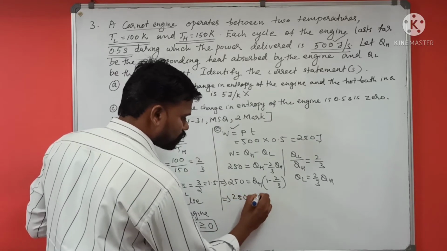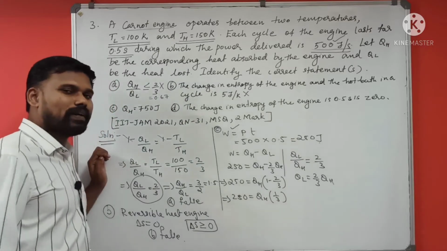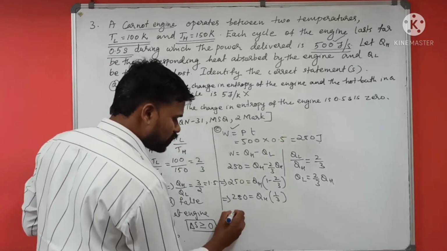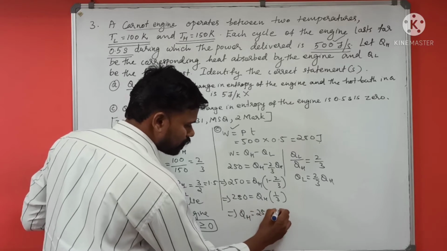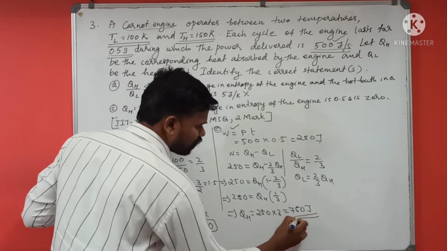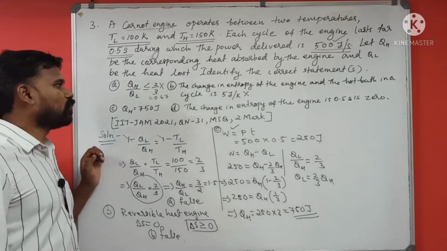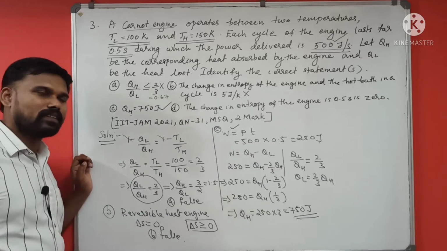250 is equal to QH into 1 by 3. So what is the value of QH finally? QH is equal to 250 times 3, right? This is 750. In SI unit it is 750 joule. So what about this option? This is correct. This option is correct.